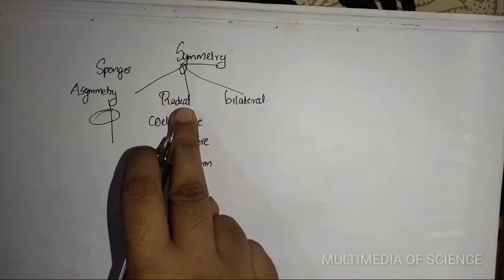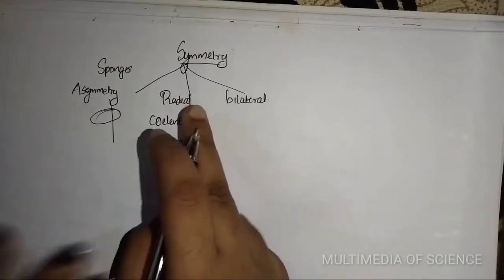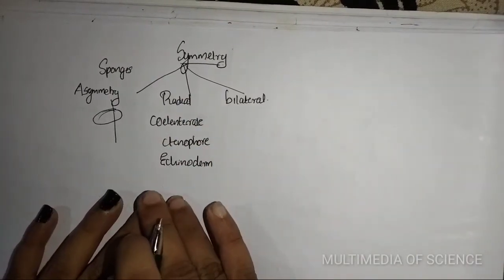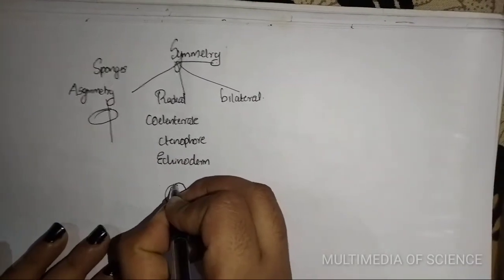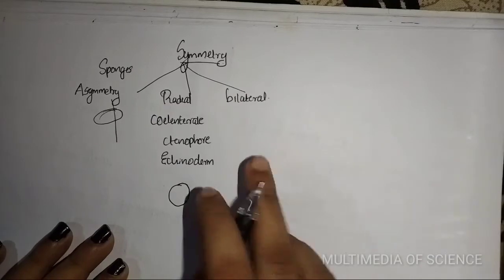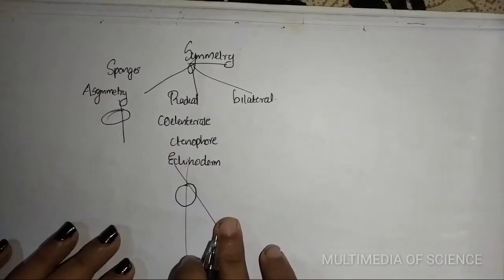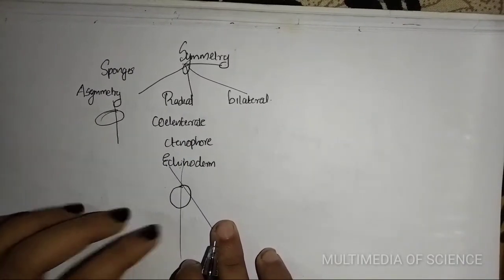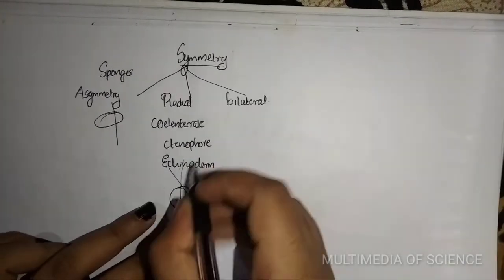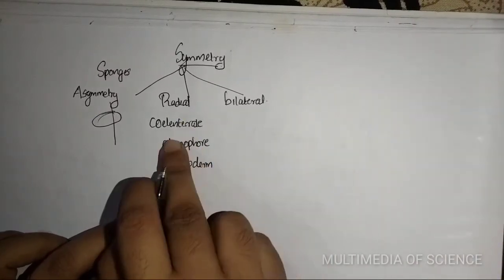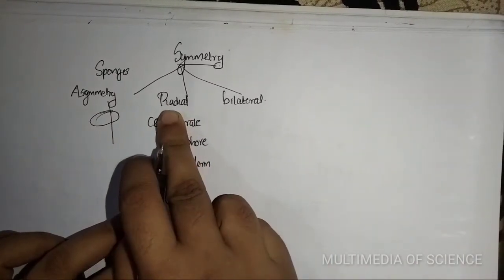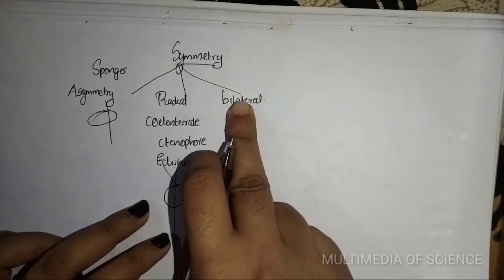What do you mean by radial symmetry? When any plane passes through the center axis of the body and divides the organism into two identical halves, that is named radial symmetry. Then let us go through bilateral symmetry.